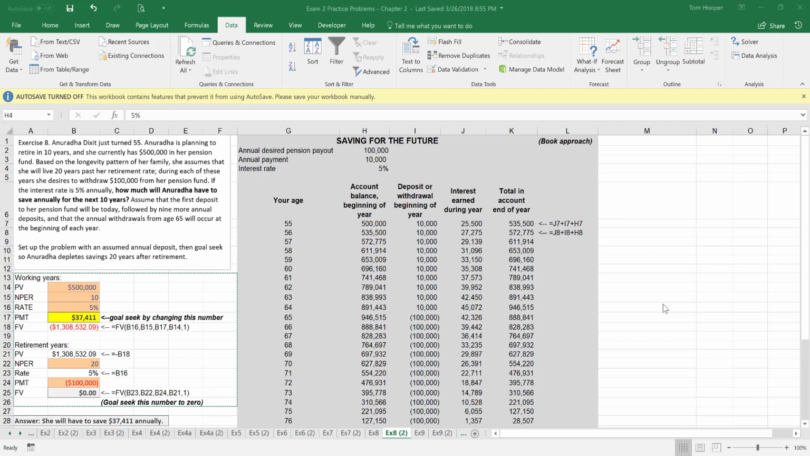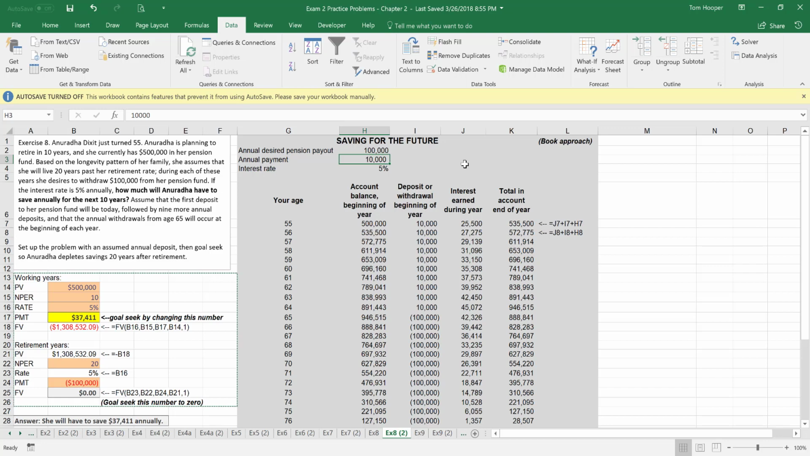This is problem 8, exercise 8 on chapter 2. I've had a couple of requests to make a video for how to work this one. And I think what may be confusing a couple of people is that the book actually provided a table here in gray and suggested that you change the annual payment using Goal Seek to arrive at the correct answer.